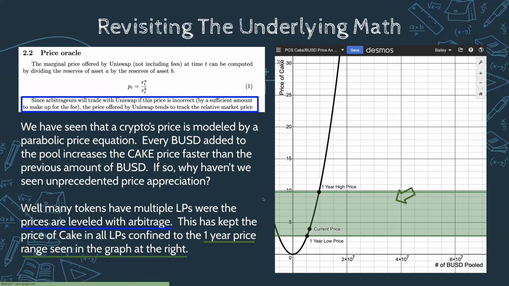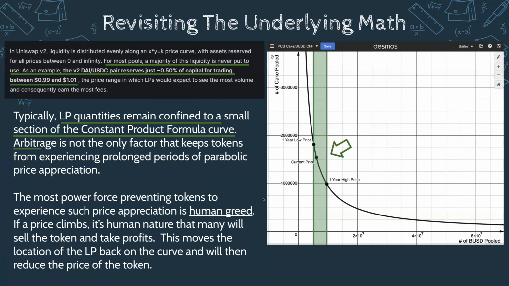Another thing, guys, that's really interesting about the constant product formula is that most liquidity pools are going to be confined to just a certain little area of the constant product formula curve. Even with a lot of the big ones, even stable coins, the price never really fluctuates.